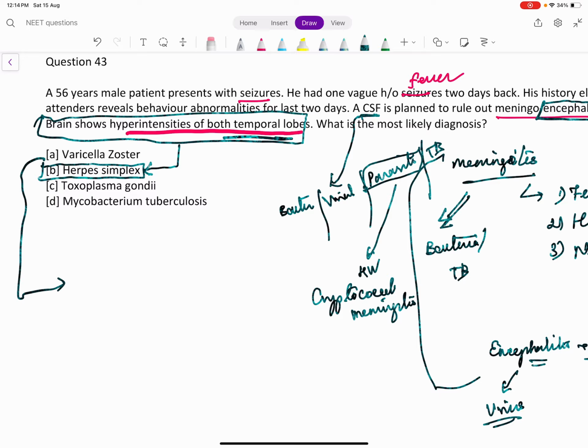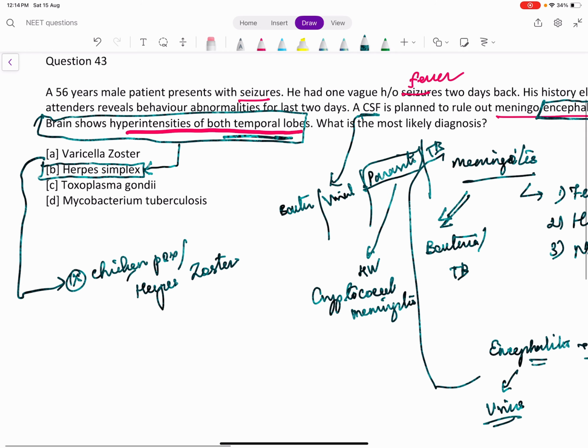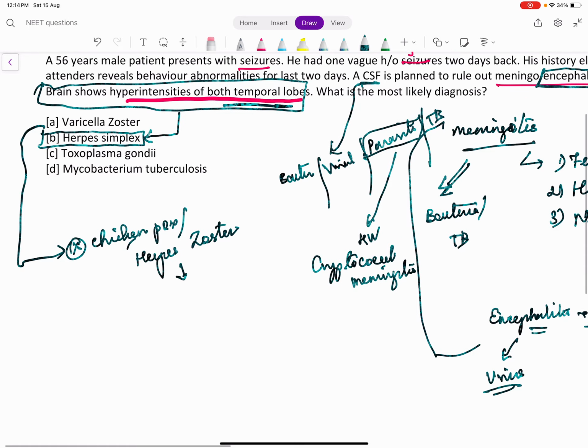Varicella zoster, we can get other clues. Definitely for varicella zoster, there should be chicken pox. So either he presents with chicken pox or he presents with herpes zoster, which is a reactivation of the latent varicella zoster virus. So this history should be there in varicella zoster, and the hyperintensity is not temporal, it is present in the frontal lobes. So that is less likely to be varicella zoster.